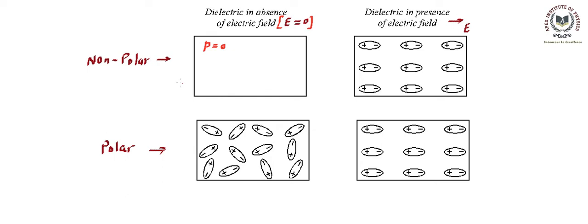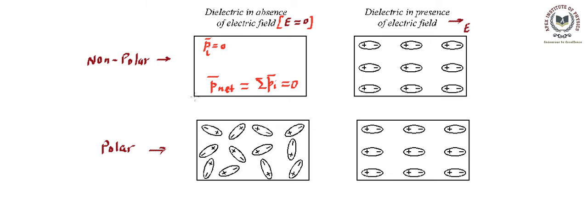So if we try to find what the net electric dipole moment is going to be, we say the net electric dipole moment is the summation of the electric dipole moment of each molecule, and we know each molecule has a zero electric dipole moment. Hence the net electric dipole moment will become zero. That means this material will have no net electric dipole moment, hence it will not have any influence or any creation of electric field, because its dipole moment is zero.